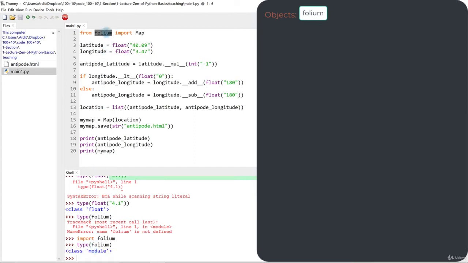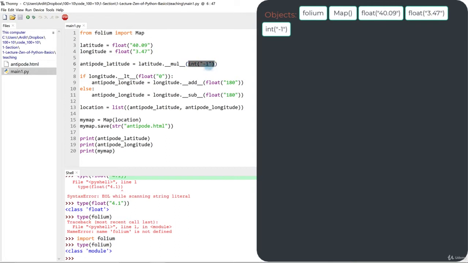So volume is an object, map is an object, this here was an object, this here too, this int -1 was an object, these, that are identifiers, I'll talk next about them. And the method was also an object.